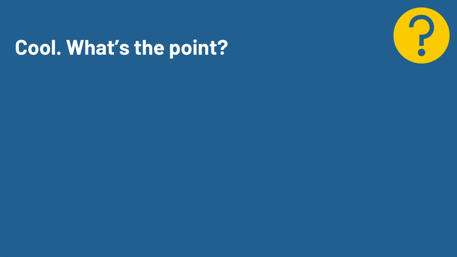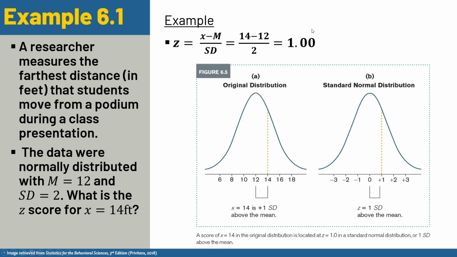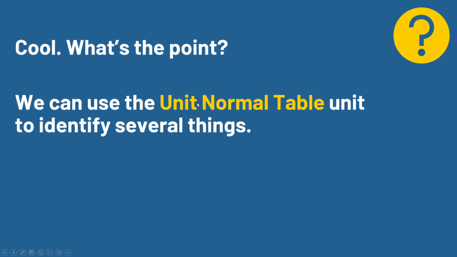Okay, cool. So you might say, okay, what's the point? At this point, yes, we were able to do this, but what else can we do besides just know how many standard deviations we are away? Because we could just do that math in a different way. And there is a point to this. We can use it to identify and do several things. Before we get to how, we need to talk about the unit normal table, because that's something that we will use to identify things.